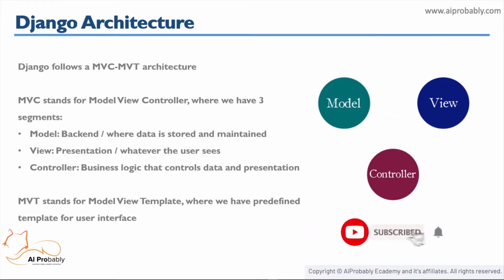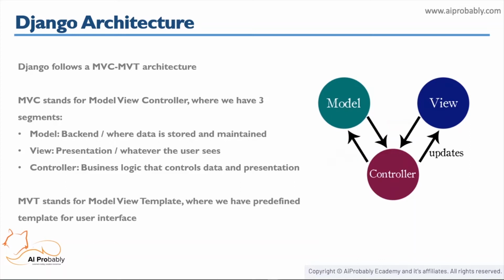Now let's see what architecture Django follows. Django follows an architecture named MVT, where in MVC architecture, MVC stands for Model View Controller, which represents its three segments. The first segment, that is model, is used for storing and maintaining your data. It is the backend where your database is defined. The second segment, that is view, is all about the presentation and it is not at all aware about the backend. Whatever the user is seeing, it is referred to as a view.